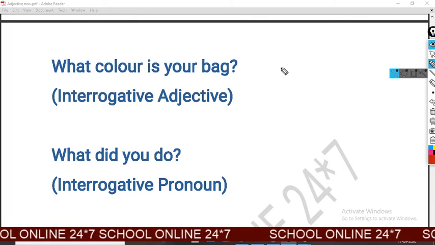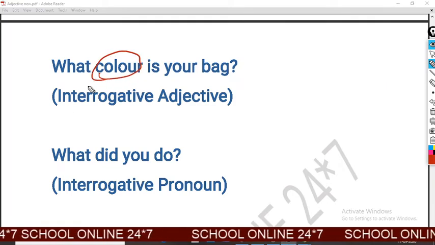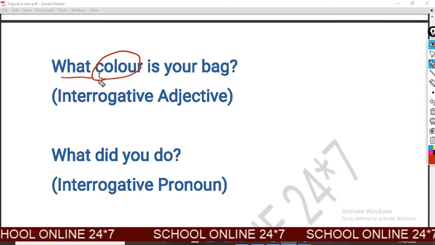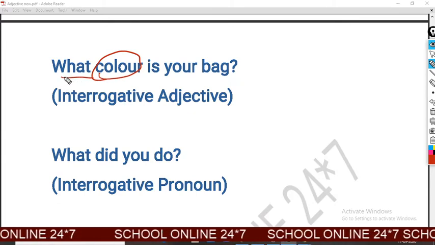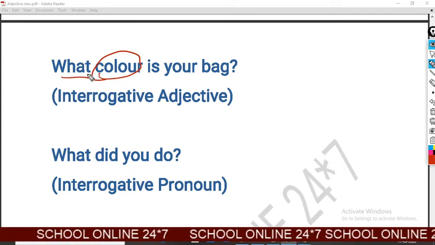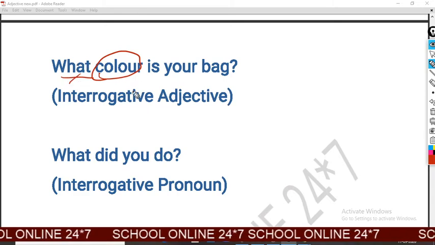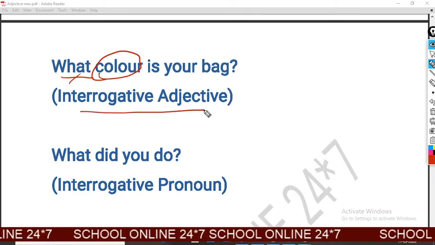What color is your bag? Color is a noun, and what is interrogative adjective, because color is a noun placed after what. So this is the use of interrogative adjective.